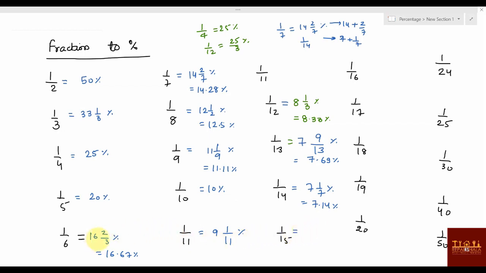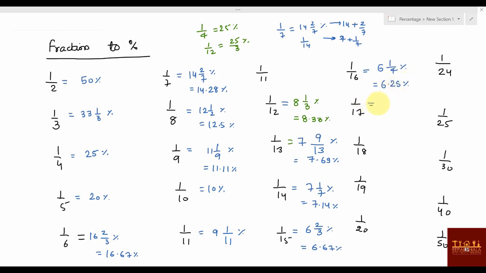1 by 15, what can you say? This value 16 2 by 3, if you remove 1, it will become the 1 by 15 value, 6 2 by 3 percentage, or that is 6.67 percentage. Okay. 1 by 16, same way, 1 by 4 is given, you multiply with 4, so this will become 6 1 by 4 percentage, or 6.25 percentage.